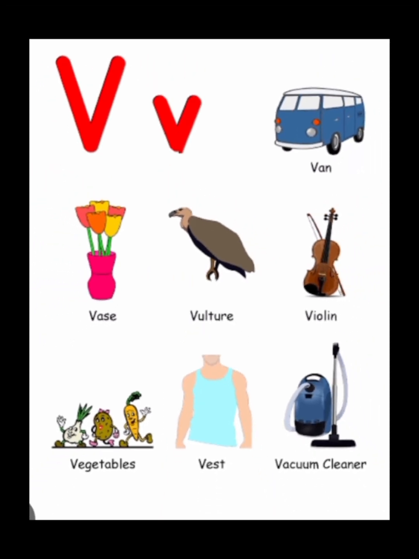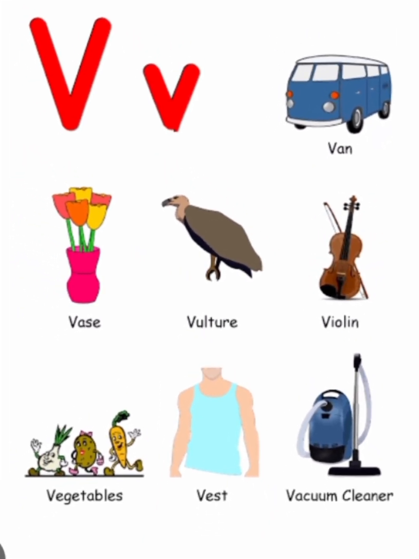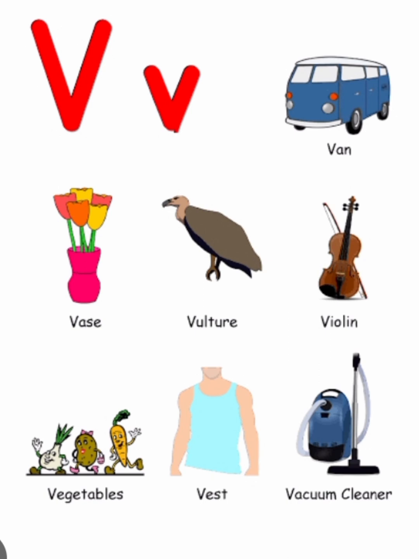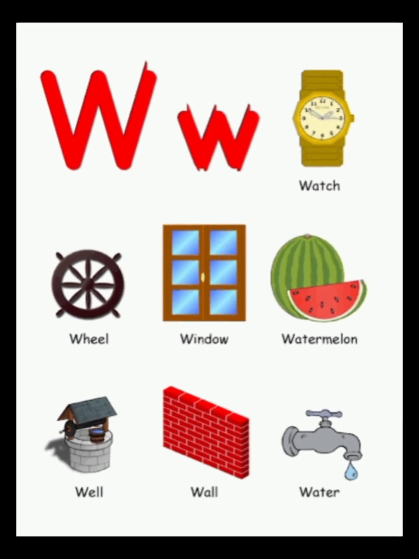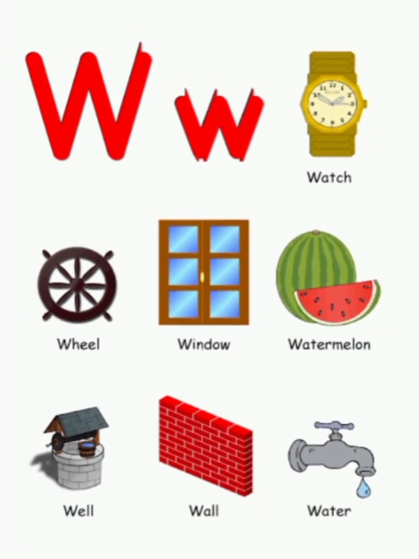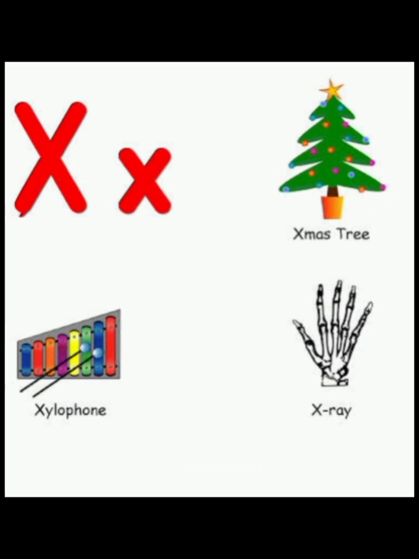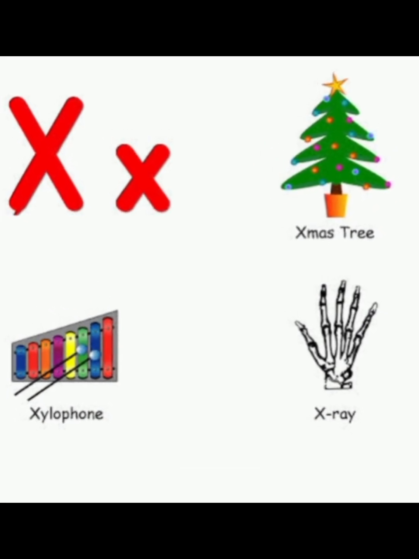V for van, V for vase, V for vulture, V for violin, V for vegetables, V for vest, V for vacuum cleaner. W for watch, W for wheel, W for window, W for watermelon, W for well, W for wall, W for water. X for Xmas tree, X for xylophone, X for X-ray.